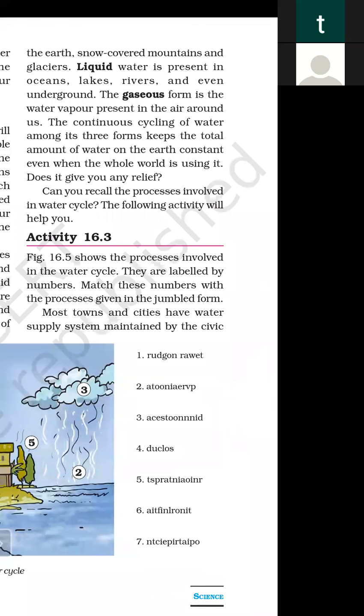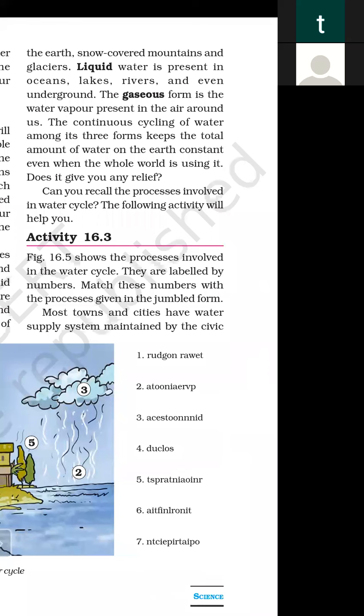So these are the three forms of water: solid as ice or snow, liquid as liquid water in oceans, lakes, rivers, and underground water, and the gaseous form is water vapor present in the air around us.